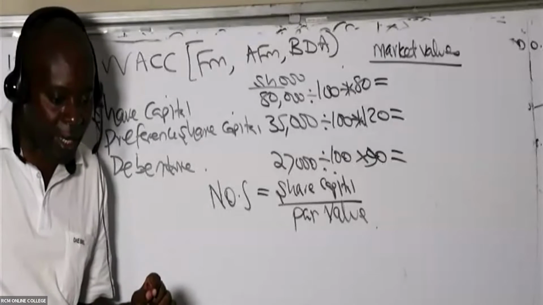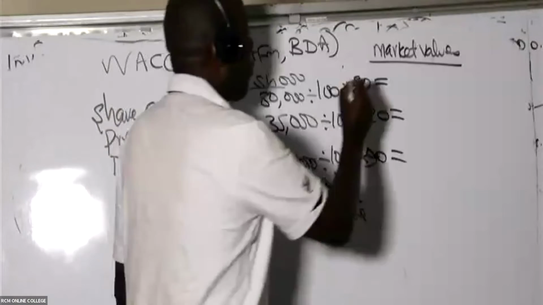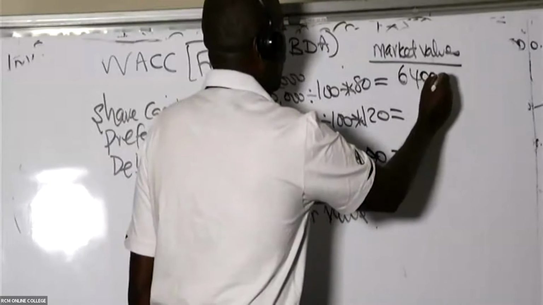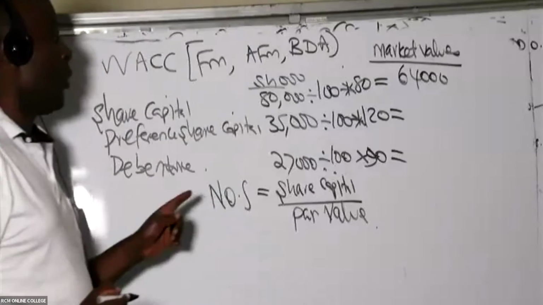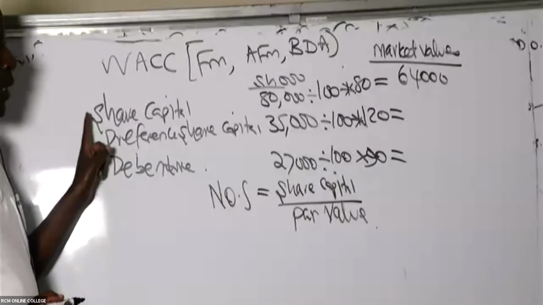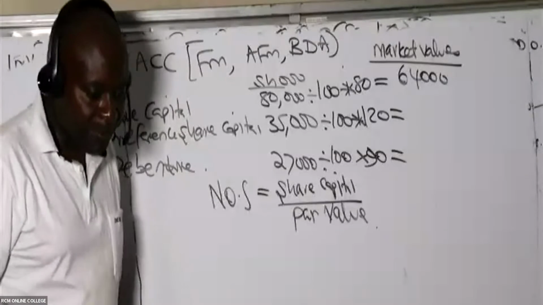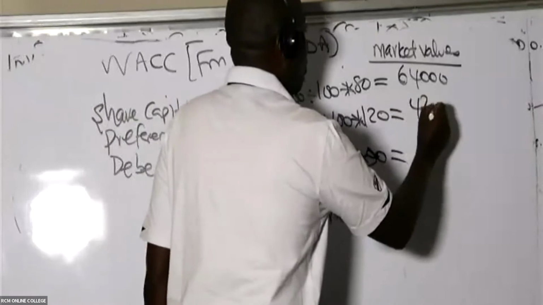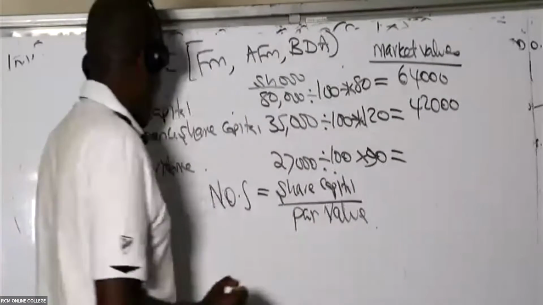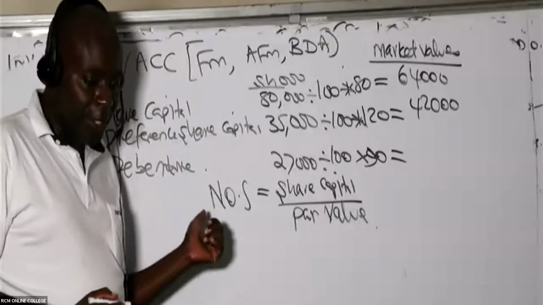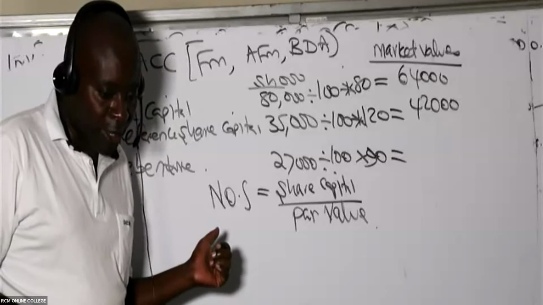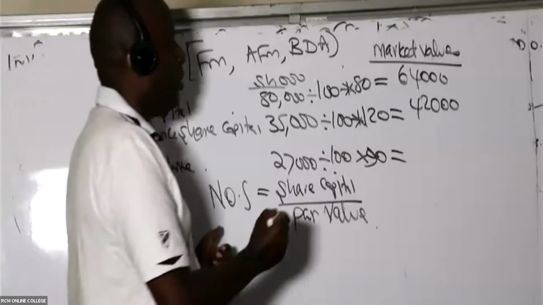From Keziah, we have 64,000, also from Monderi, 64,000, for the market value of ordinary share capital. How about preference share capital? Preference share capital is 42,000. How about the market value of the debentures? Debentures 24,300.